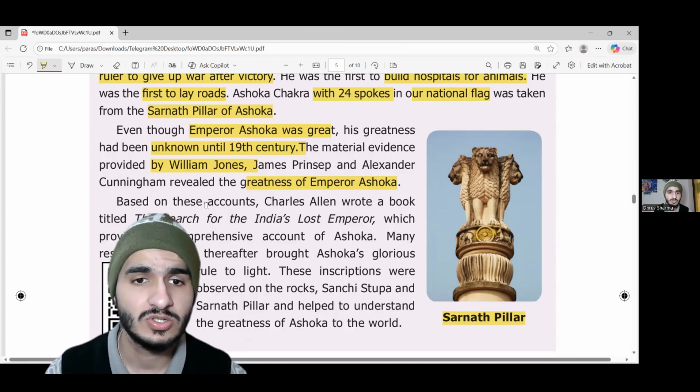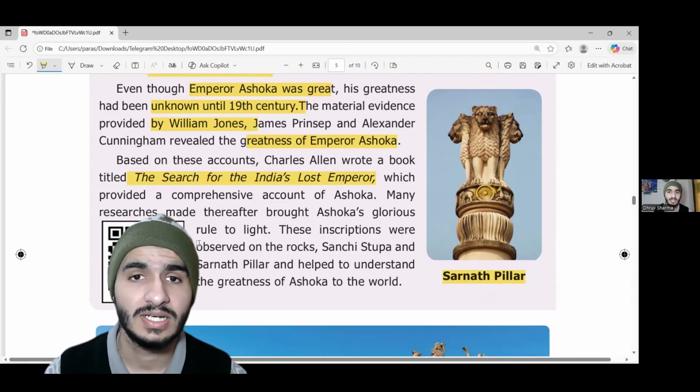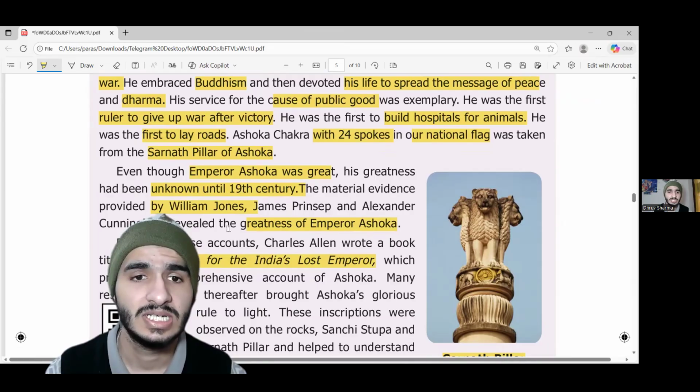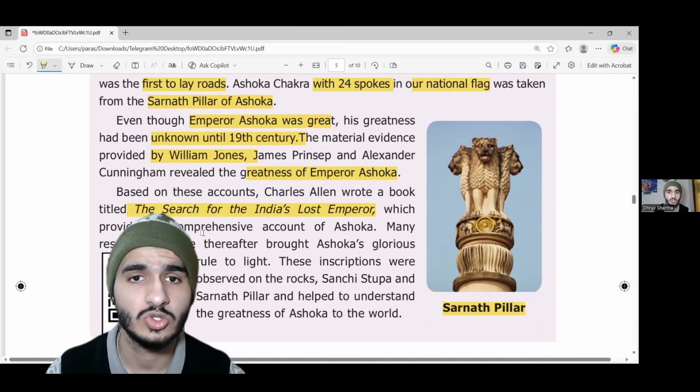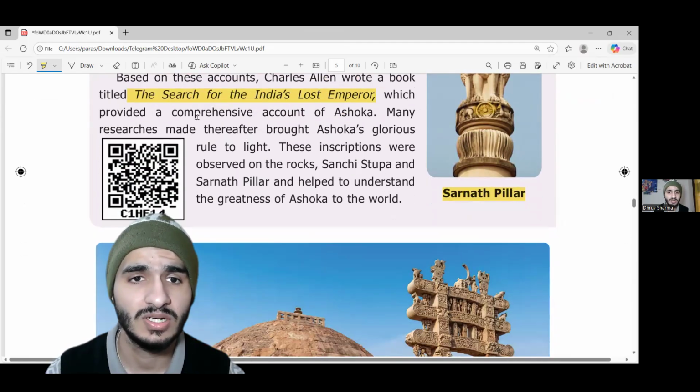So, based on these accounts, Charles Allen wrote a book, The Search of India's Lost Emperor. Ashoka was considered to be the lost emperor of India. After a long period of Muslim rule, we lost the accounts of what Ashoka must have been able to achieve and do during his time. But thanks to the gifts of William Jones, James Prinsep, and Alexander Cunningham, we got to know what Ashoka really meant to India, and we got the comprehensive account of Ashoka on India.